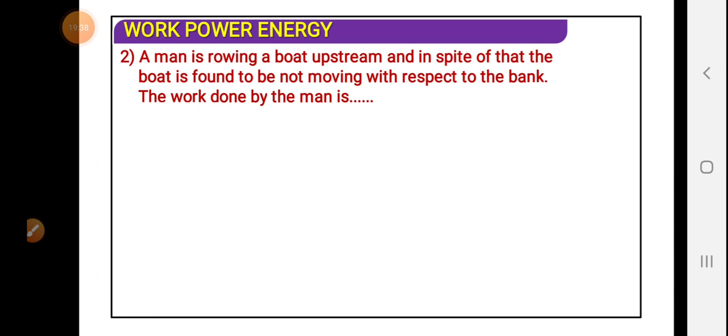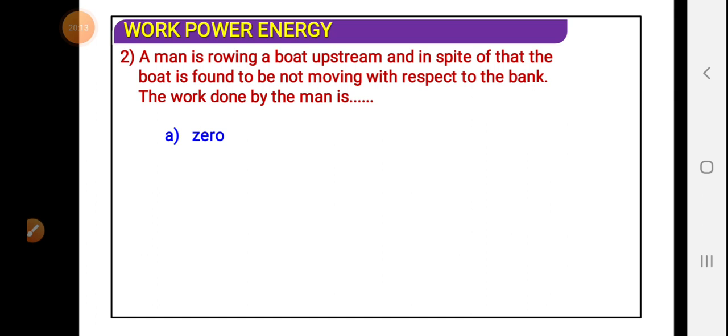If I consider that the person is applying a force on the water during rowing, then definitely there is a displacement of the water molecules, because water molecules are not stagnant, they are always undergoing displacement. So displacement happens, and of course in the opposite direction to that in which the boatman is about to go.